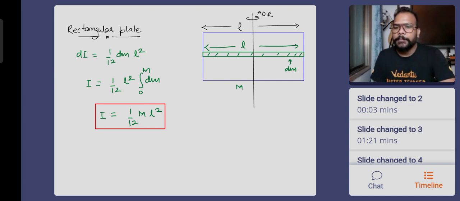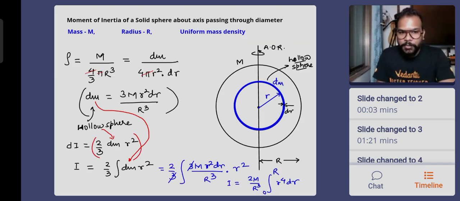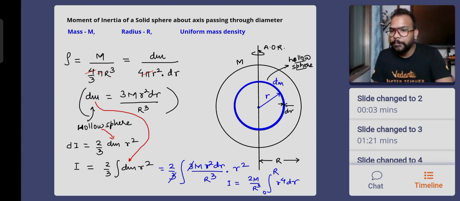Because it is hollow sphere. Hollow sphere ka moment of inertia is 2 by 3 mr square. 2 by 3 mr square. That's why. Okay, Prashank.